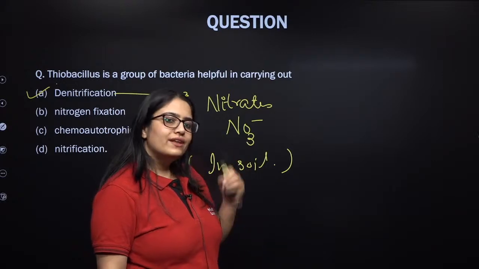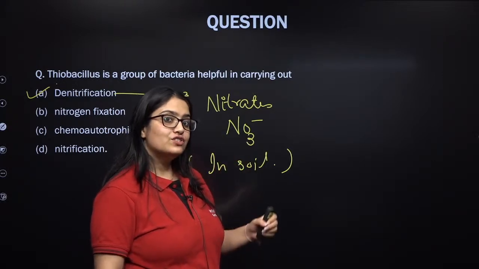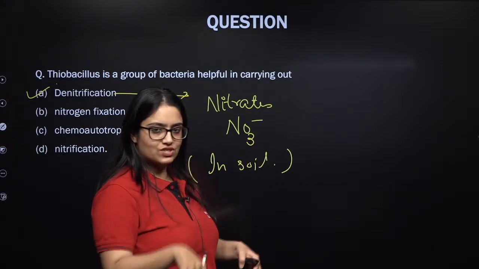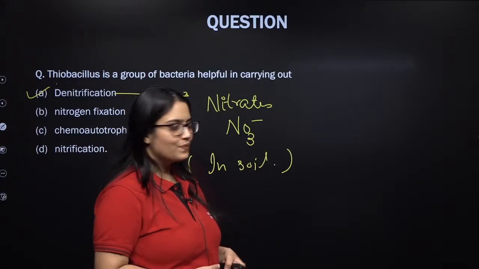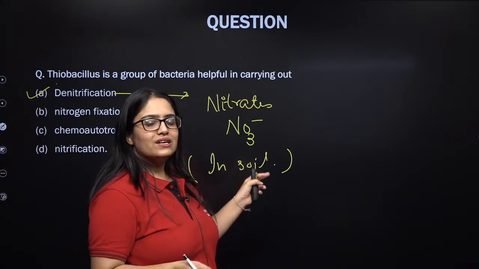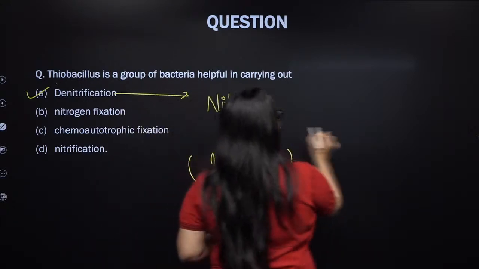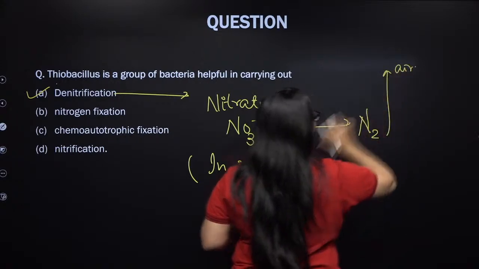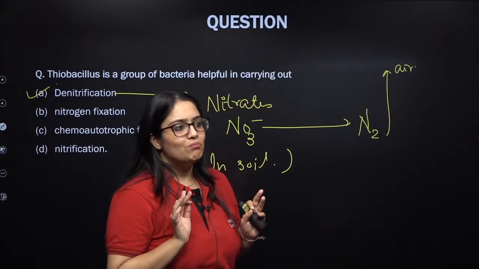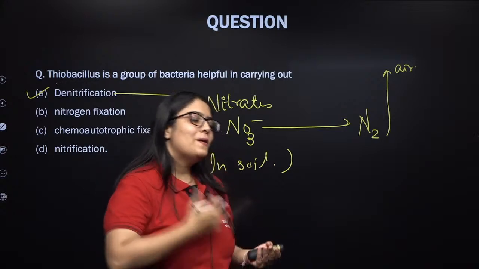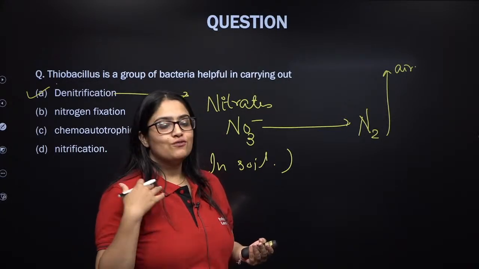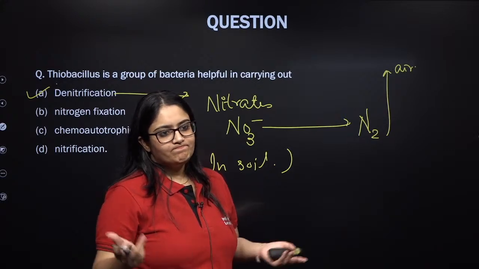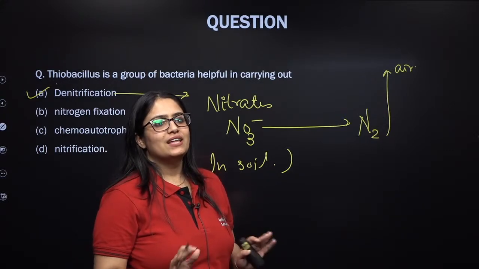But a little amount of the nitrate added into the soil by nitrogen fixation is back converted into nitrogen and released into the air. This takes place at a very minute amount. Otherwise, the whole exercise of converting atmospheric N2 into nitrate would become futile. It would all go in vain, but that doesn't happen.